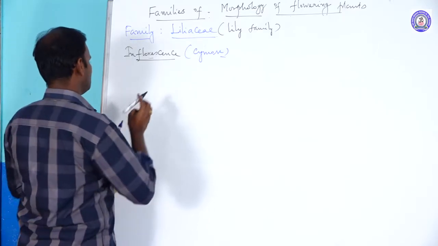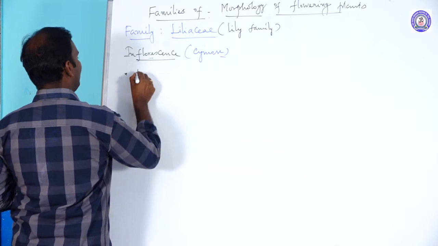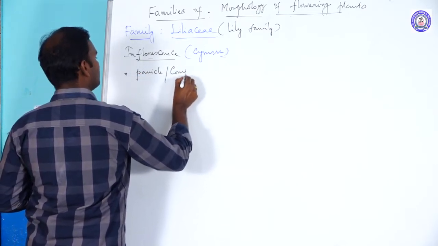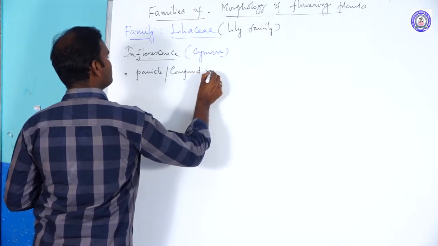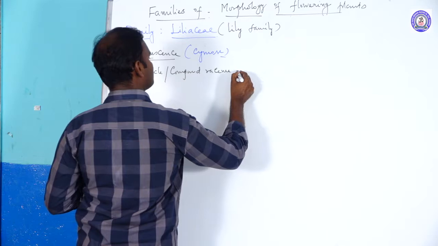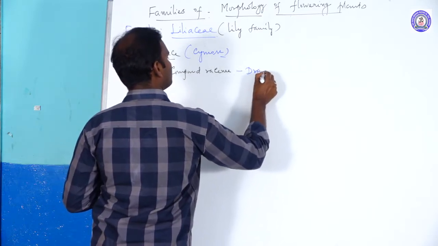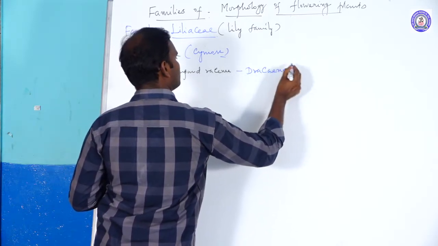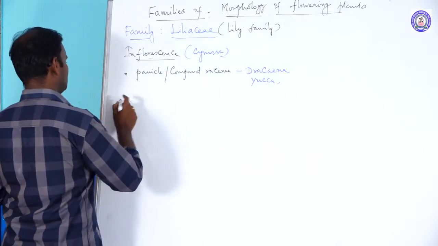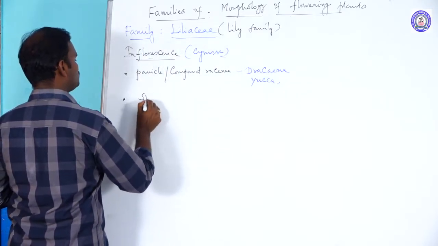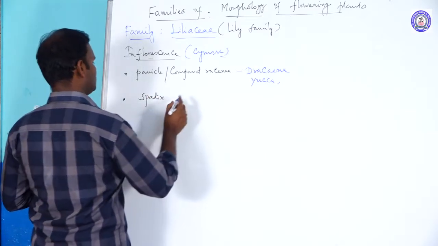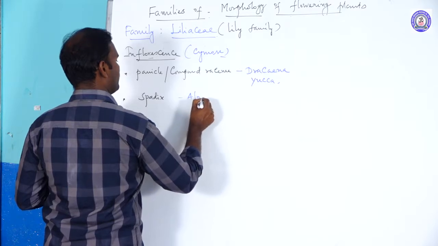But in some species, panicle, also called compound raceme, for example, Dracaena, then Yucca. But some species have spadix, for example, Aloe vera.